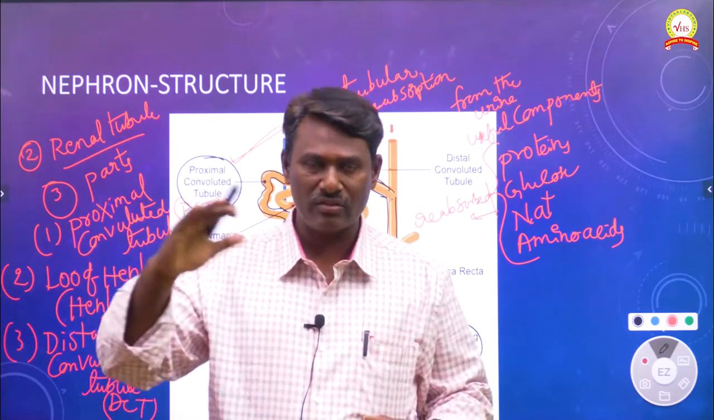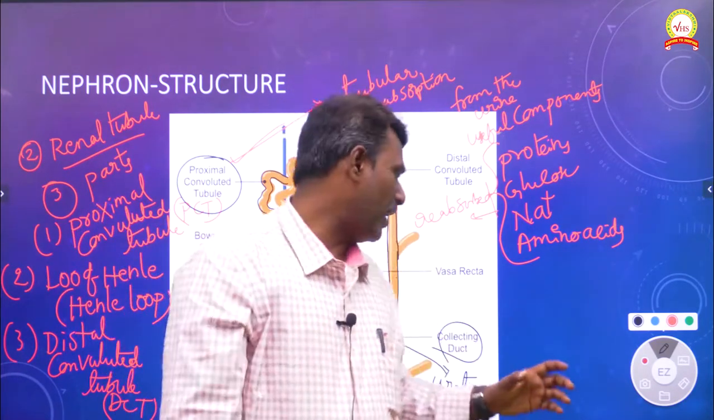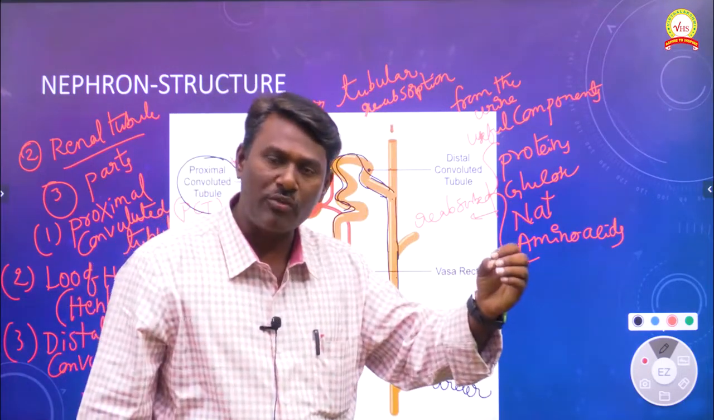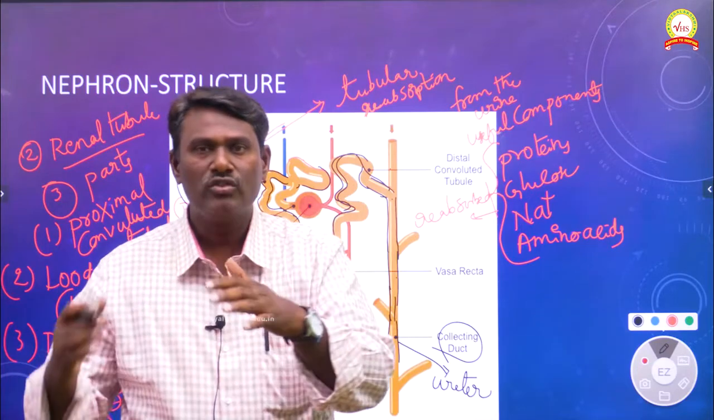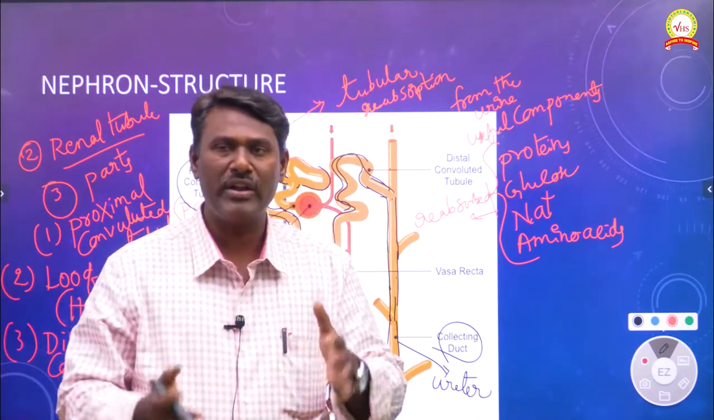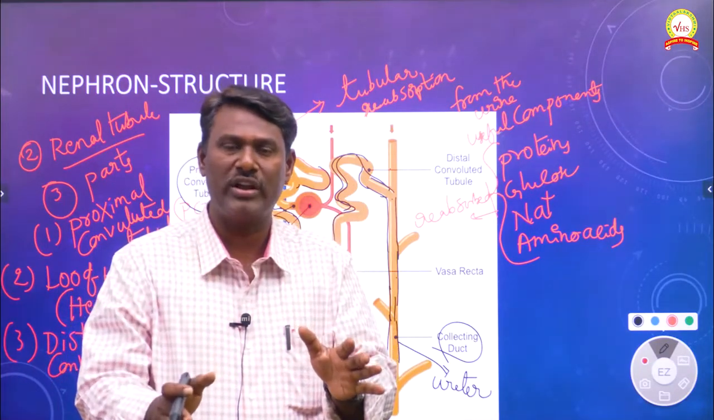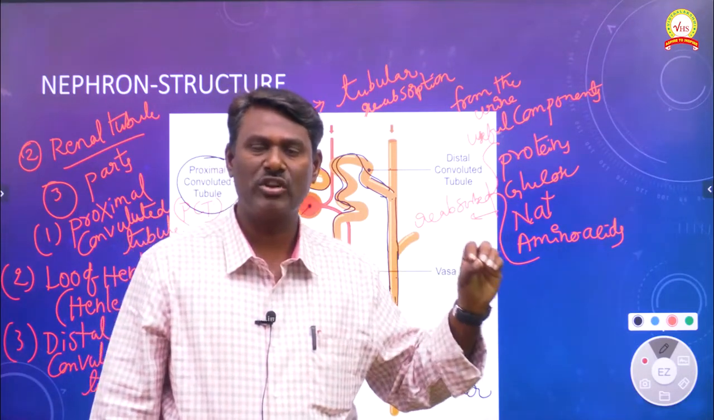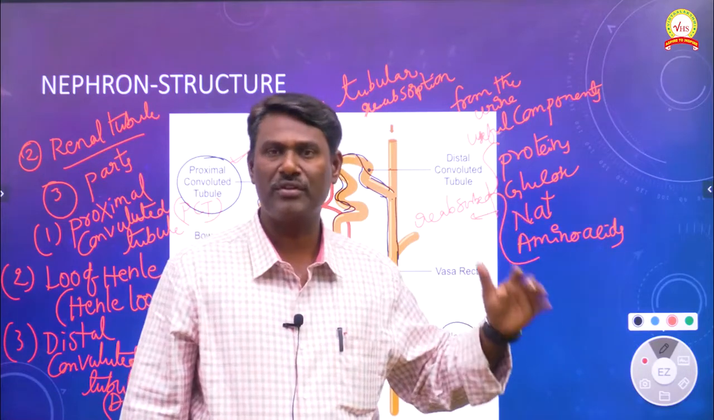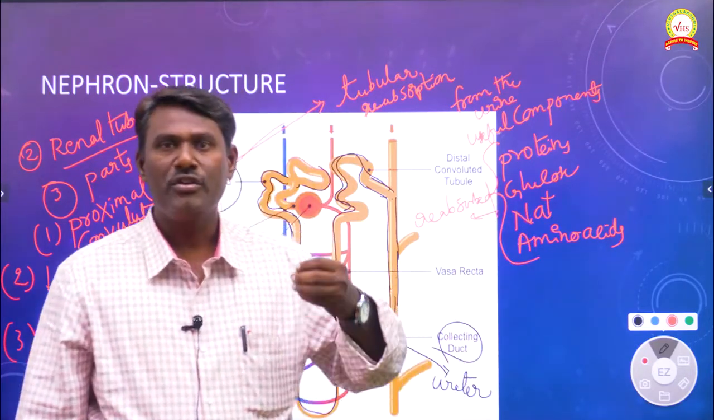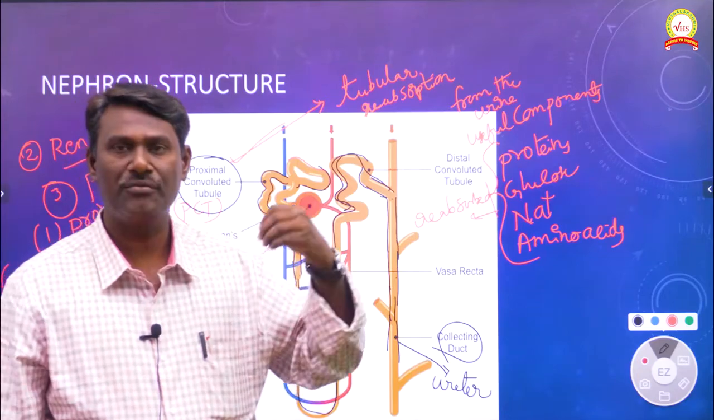From the collecting duct onwards, the waste form of urine enters the ureter, and from the ureter to the urinary bladder. When the urinary bladder is completely filled with urine, a little amount of urine is discharged to the outside through a small hole-like structure we call the urethra. So this is the structure of the nephron, which plays an important role in urine formation and discharging of urine to the outside.